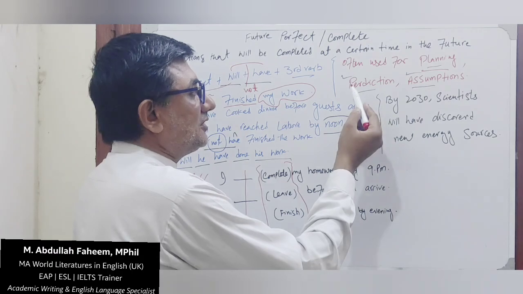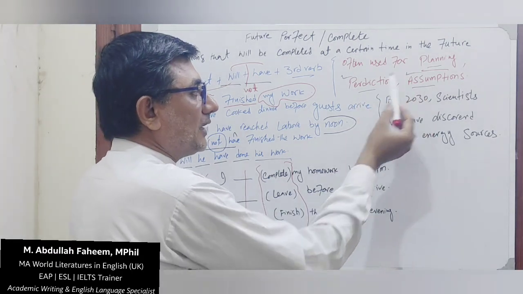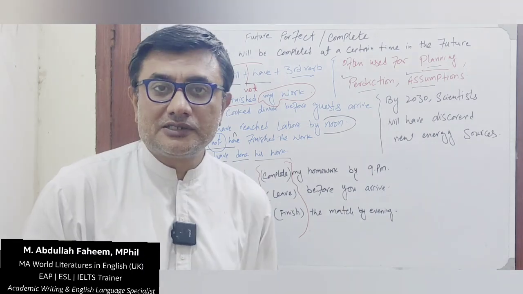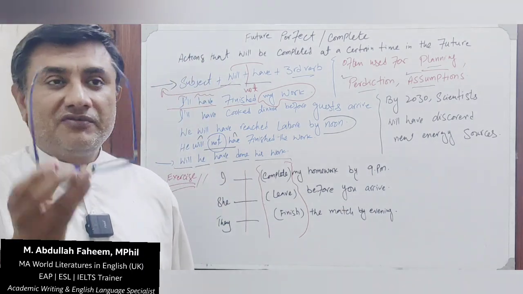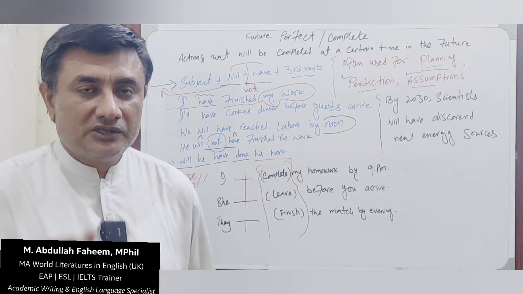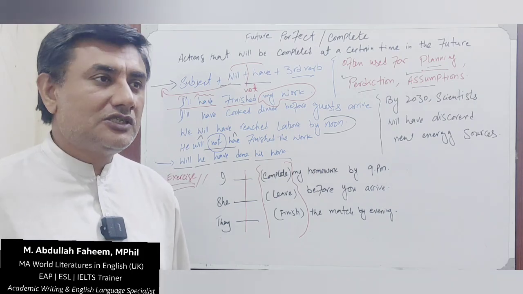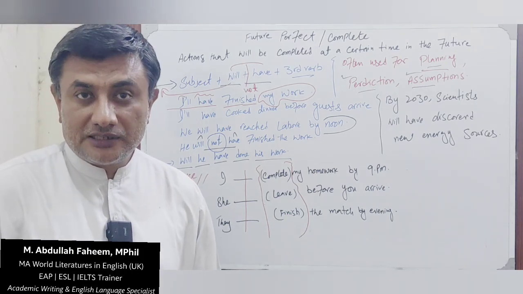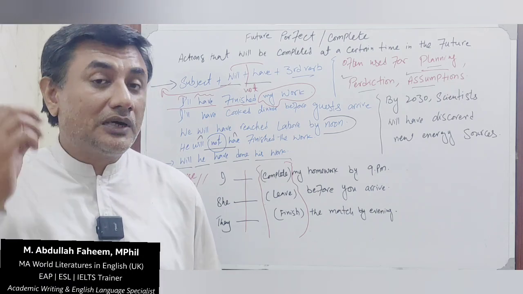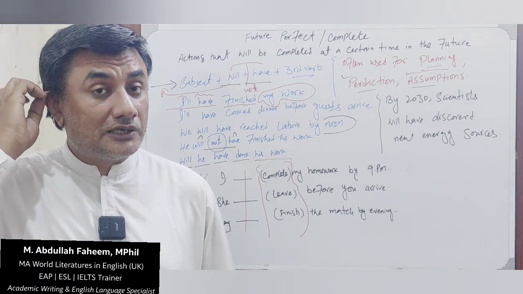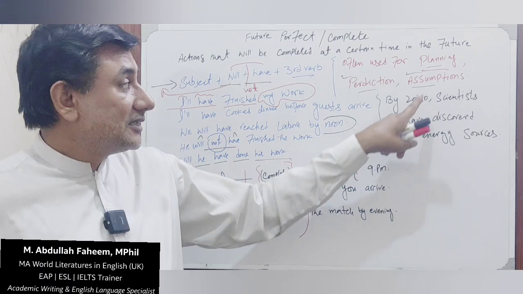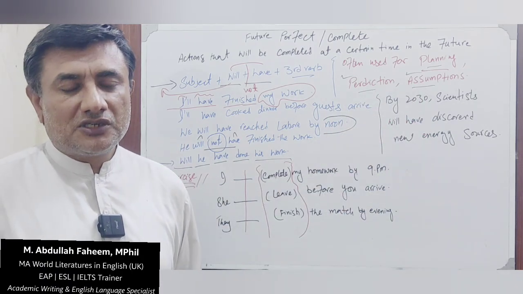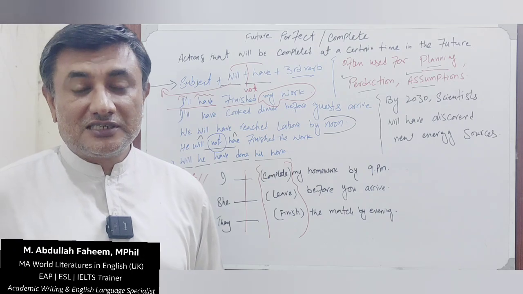And now, as I mentioned earlier, this tense is used for planning, prediction, and assumption. For example, by 2030, scientists will have invented or discovered new ways of energy sources. यानी साइंटिस्ट जो है वो एनर्जी सोर्सेज के नए रास्ते ज़रिए तलाश कर चुके होंगे बाय 2030 यानी सन 2030 तक. So it's assumption and it's prediction as well. You can make predictions and assumptions by using this tense.